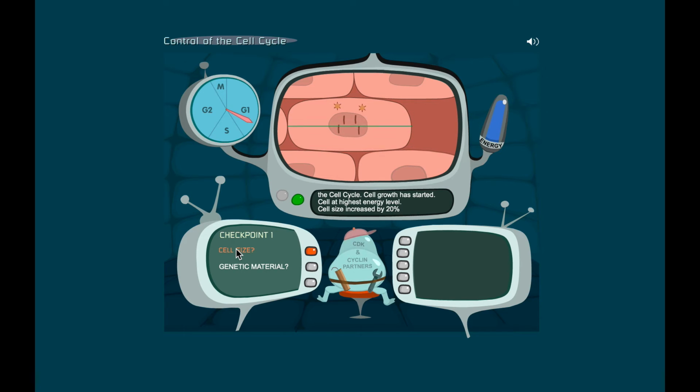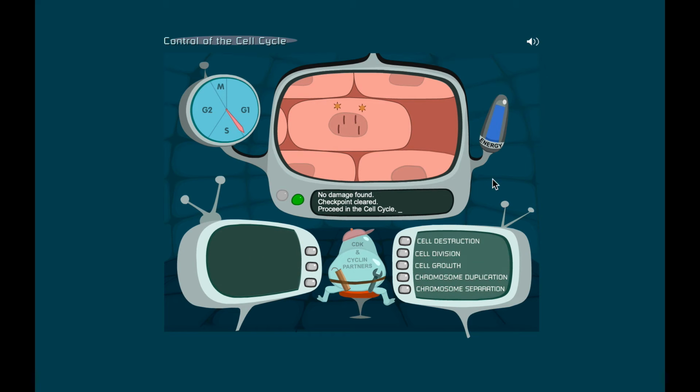Looks like our cell is being scanned. Cell size increased by 20%. Checking completed. Cell big enough to proceed in the cell cycle. All right, let's try this one. Our nucleus is being scanned. Genetic material checked. No damage found. Checkpoint cleared. Proceed in the cell cycle. Okay, so let's see here.